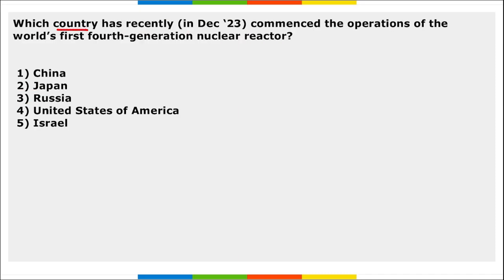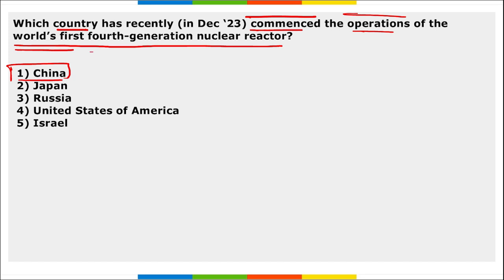Next, which country has recently commenced the operations of the world's first fourth generation nuclear reactor? It is China, right? China recently commenced the operations of the world's first fourth generation nuclear reactor. Correct? Take a note of this.